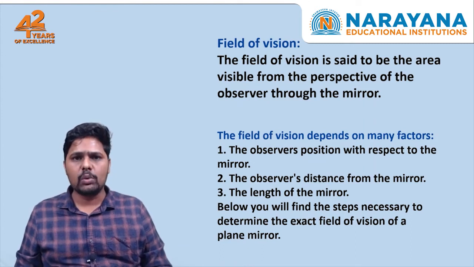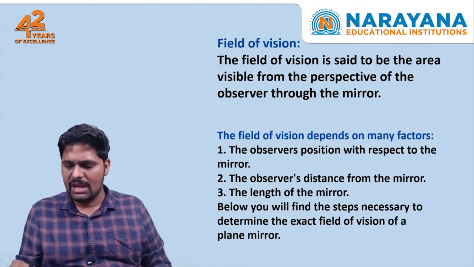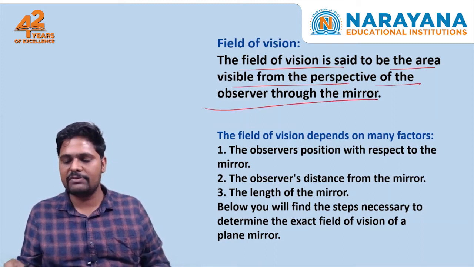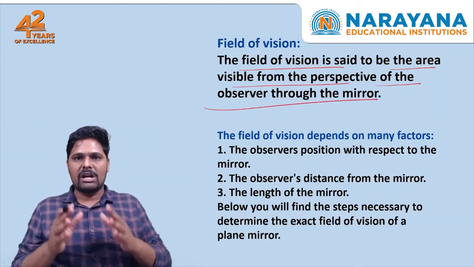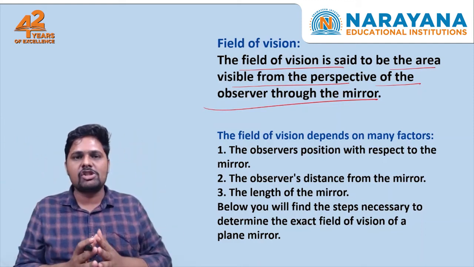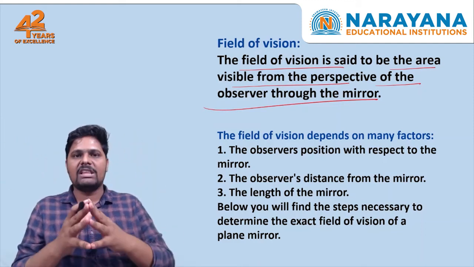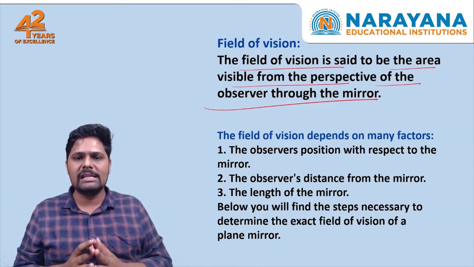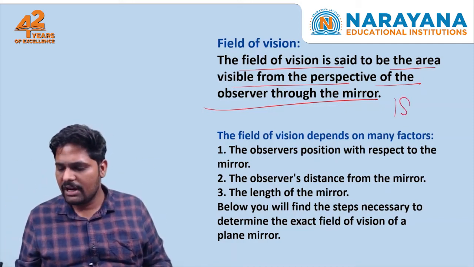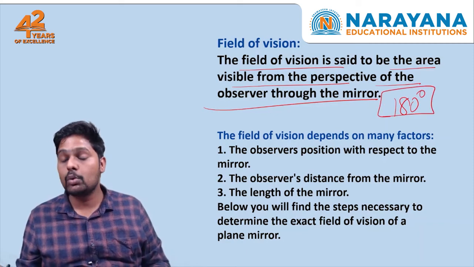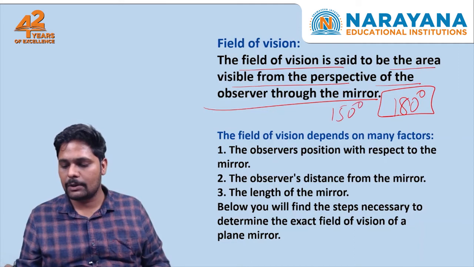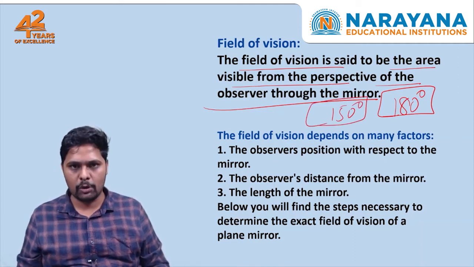And moving on, finally, to the field of vision. The field of vision is the area visible from the perspective of the observer through the mirror. Whatever area we can see through the mirror, that is called our field of vision. For that purpose, we have two eyes. With our two eyes, a human being can see a field of vision of 180 degrees with both eyes open. With one eye open, he can see up to 150 degrees. This is the field of view of a human being.